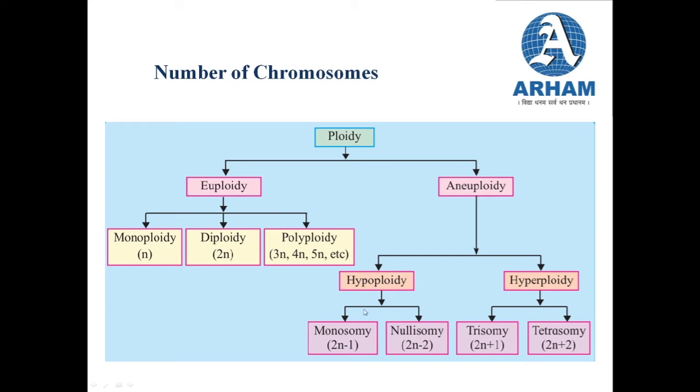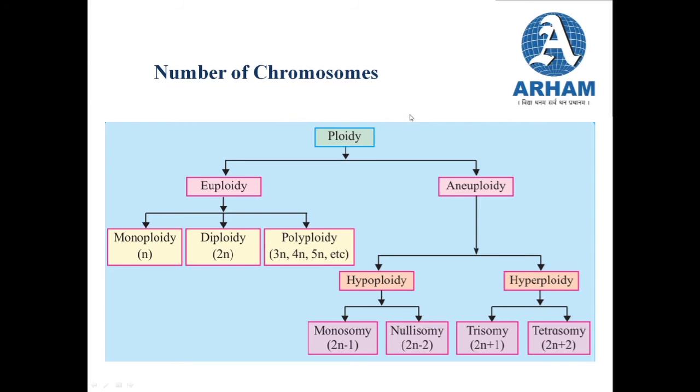Hypoploidy is further divided into two parts. If there is deletion of one chromosome, the condition is called monosomy. If there is deletion of two chromosomes, that is nothing is left, then the condition is called nullisomy. In hyperploidy, there are again two parts. If there is addition of one chromosome to a pair of chromosomes, or you can say a set of chromosomes, then the condition is called trisomy. And if there is addition of two chromosomes to a set of chromosomes, then the condition is known as tetrasomy. So this is the whole concept of the number of chromosomes.